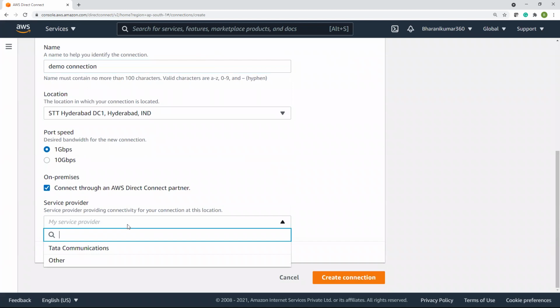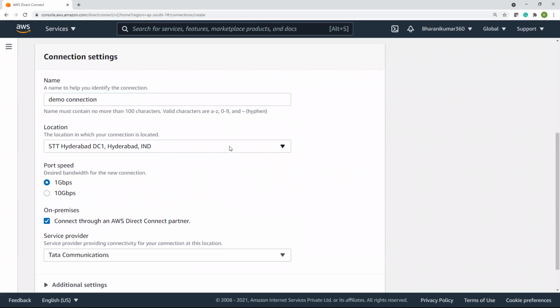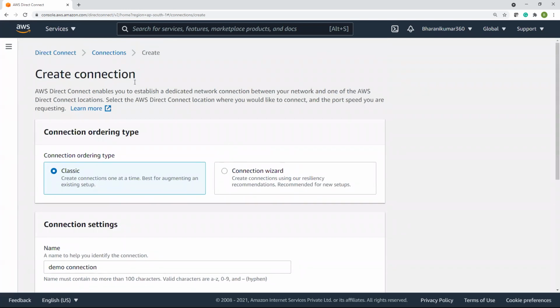Service provider: of course, Tata Communications is there. They have a tie-up with AWS, and they will provide you that physical connection from your side to AWS. That is Direct Connect. And if you want it in any other location which is not part of the list, then you have to contact the AWS support center. So that is AWS Direct Connect. And you can also bring these direct connections into the transit gateway.